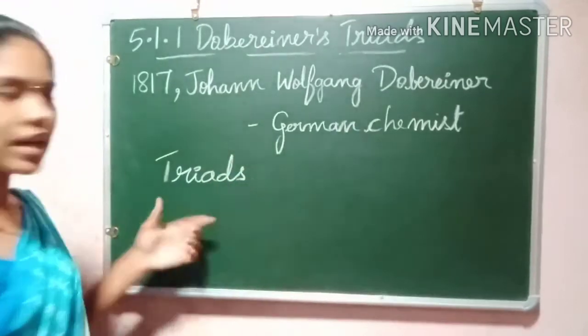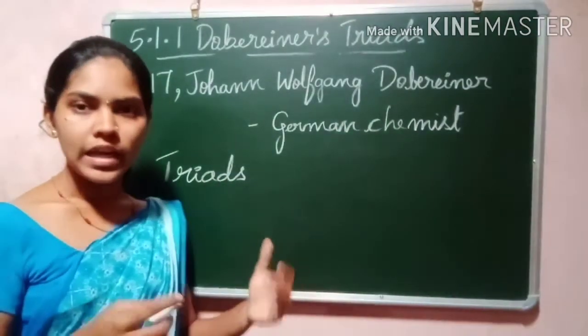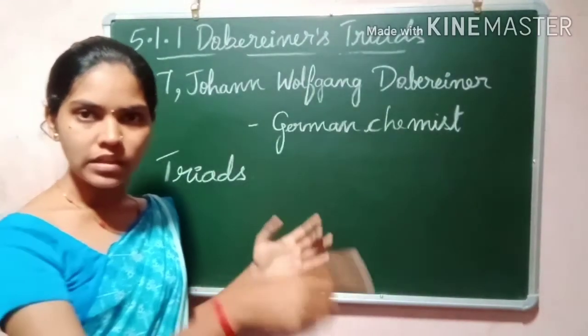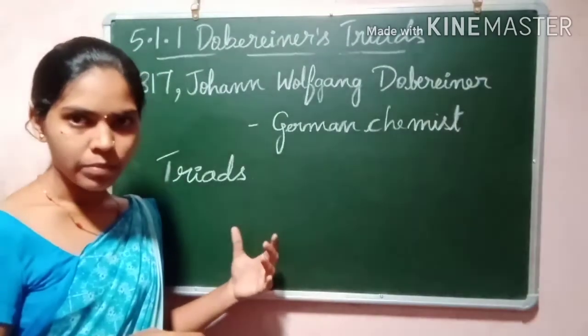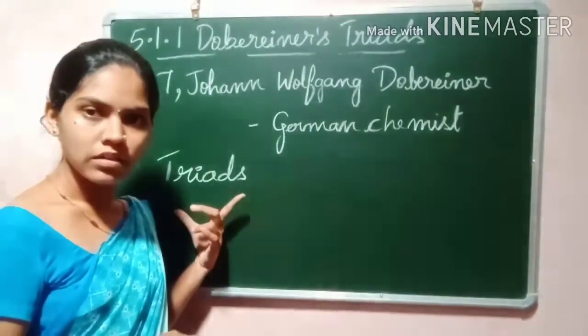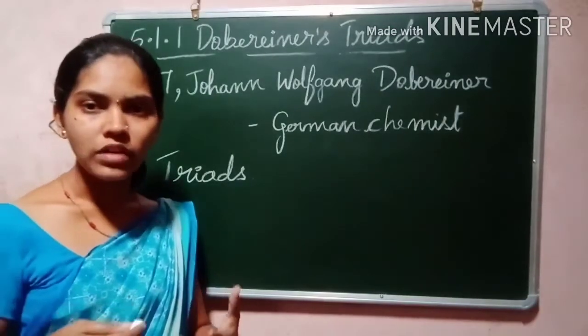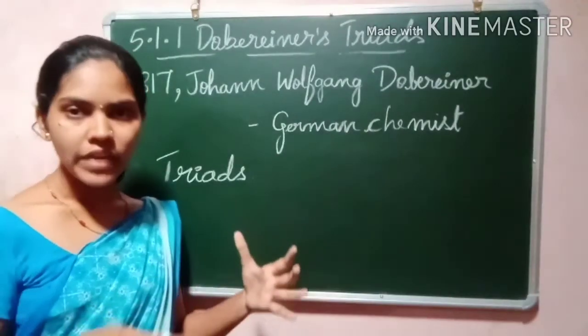So what are triads? Triads are groups of three elements which have similar properties. That group of elements is known as triads. He found a few triads in the group of elements.